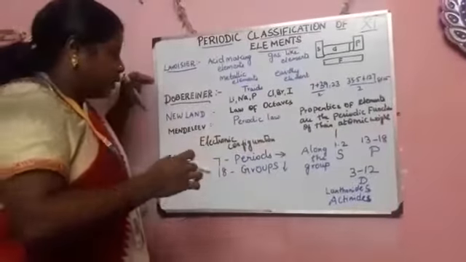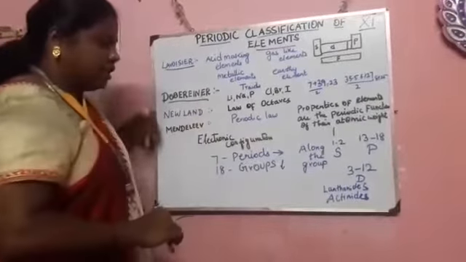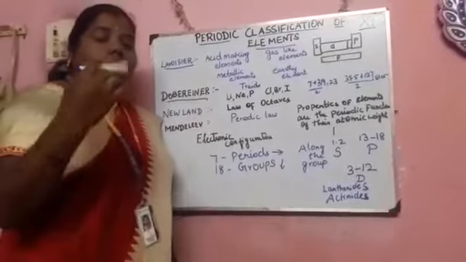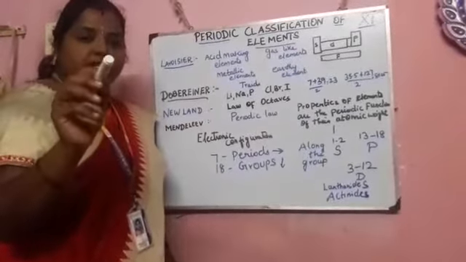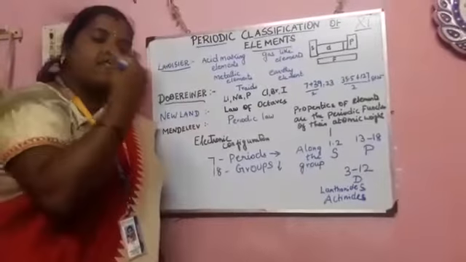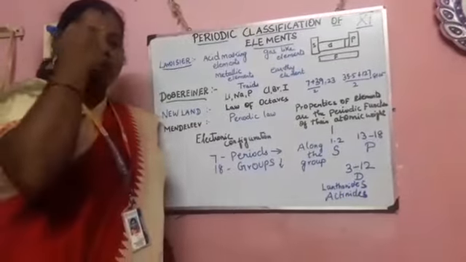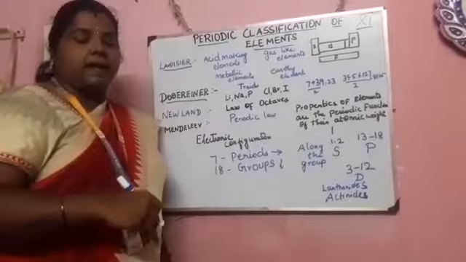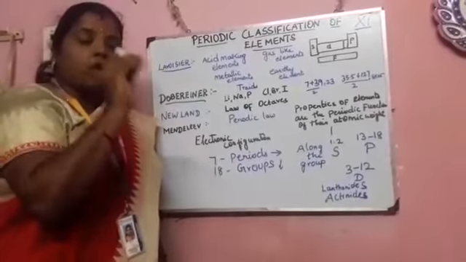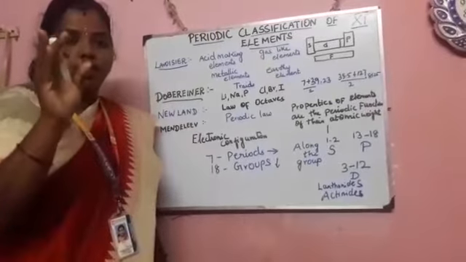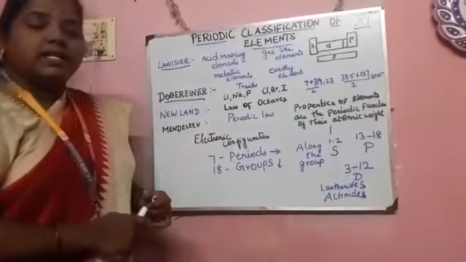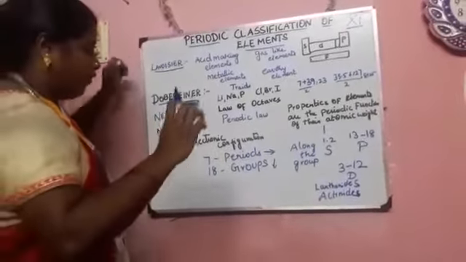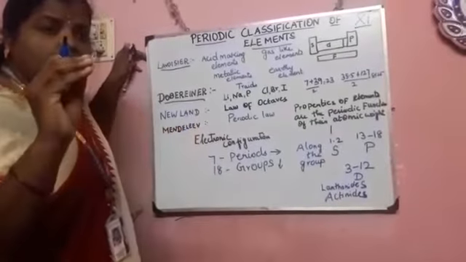Okay, and next one, electronic configuration. Let's see how the electronic configuration is made. If you consider different elements, they have different atomic numbers, so different numbers of electrons. How those electrons are distributed is called the electronic configuration. Let's see the electronic configuration, for example, boron.